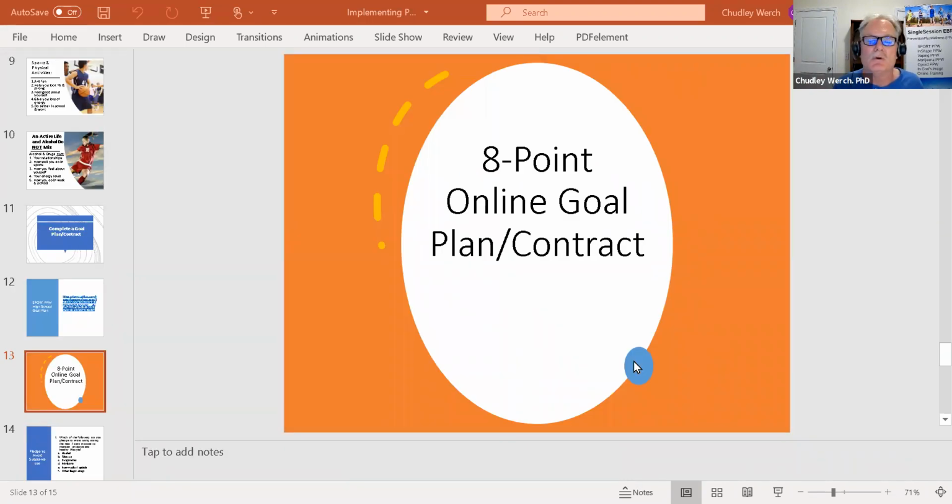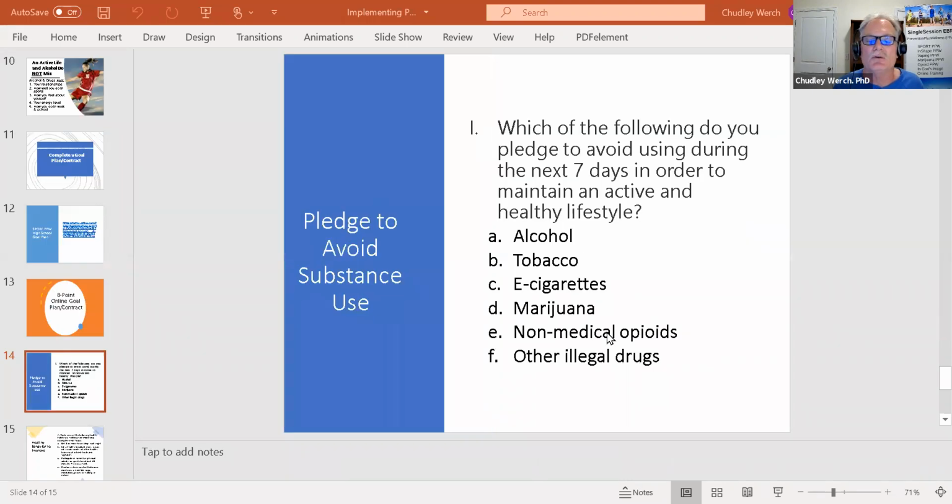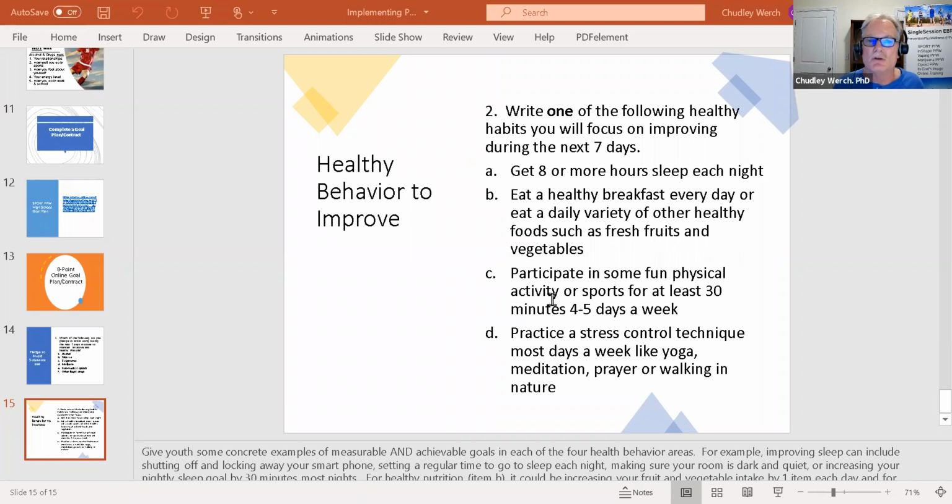Here's your option. Of course, you could show these slides and you could have your youth complete the goal plan on a blank sheet of paper. Notice also at the bottom of this slide, there's lots of good content and information and instruction that you could provide to your youth as to how to set measurable, concrete, specific, achievable goals. Not goals that are so high that there's no room for failure, no room for budging if they miss a day, and yet not so low that it doesn't increase motivation.